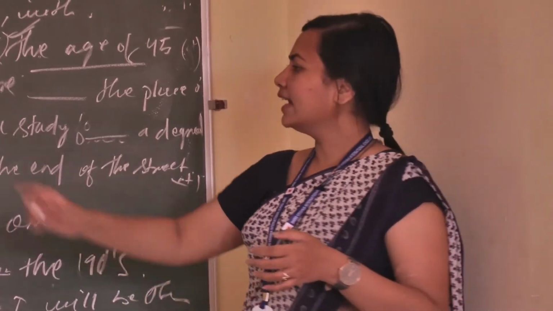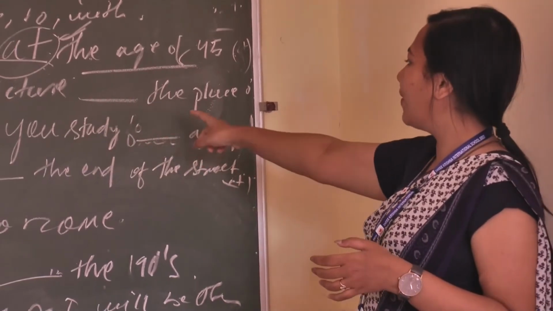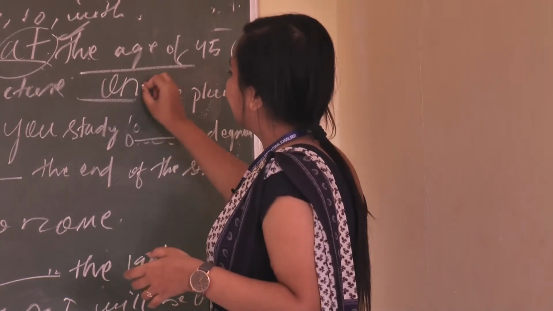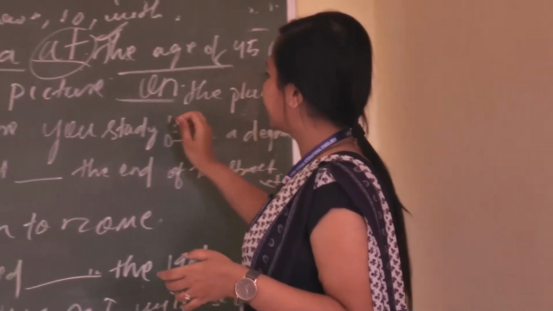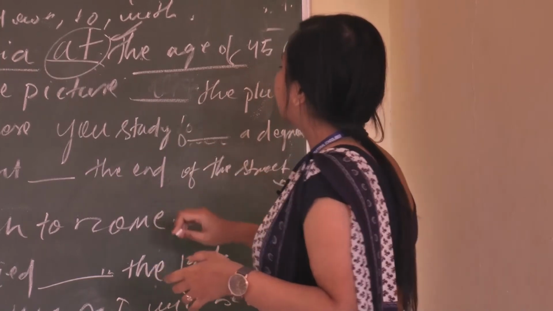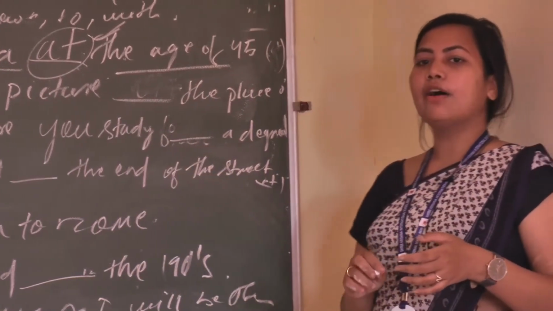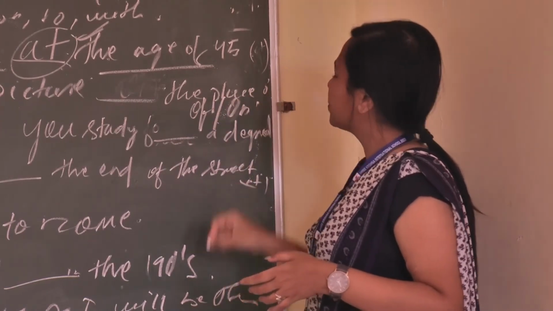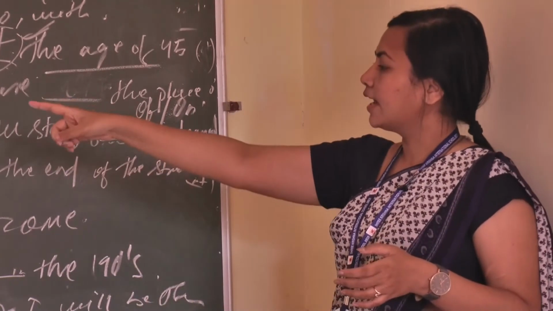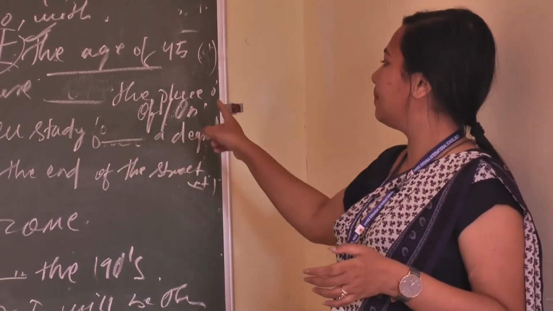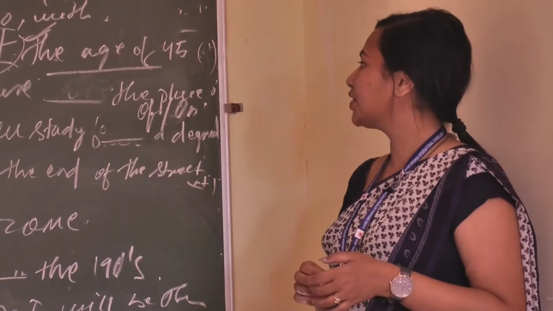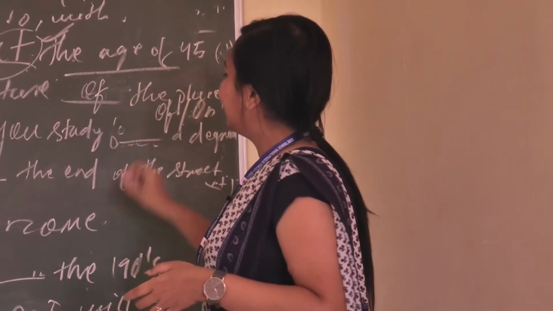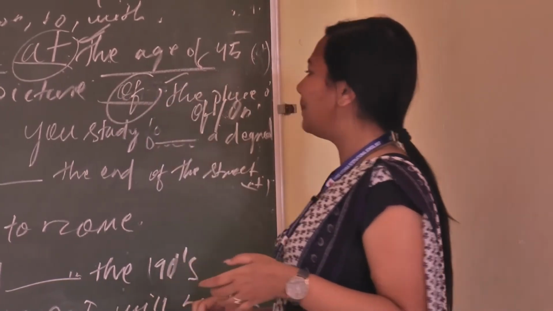Okay. I will show you the picture of the place. You have two options, on or of, so think wisely. I will show you the picture of the place. Here of is also what? It is a preposition of place.